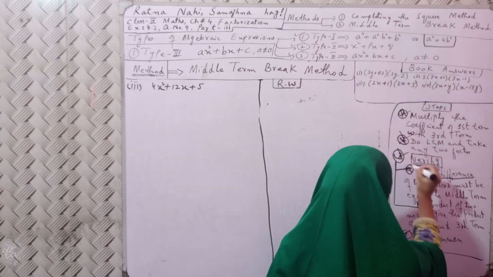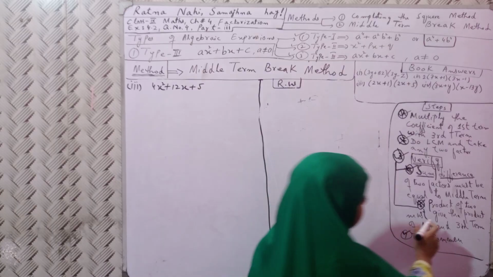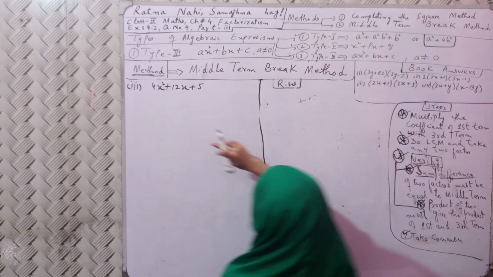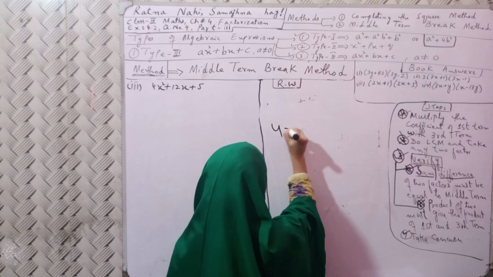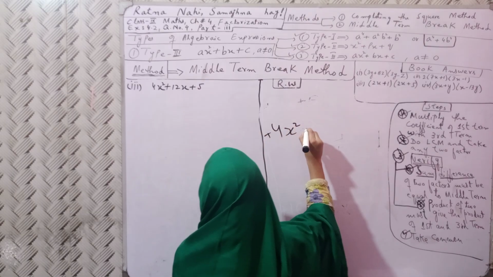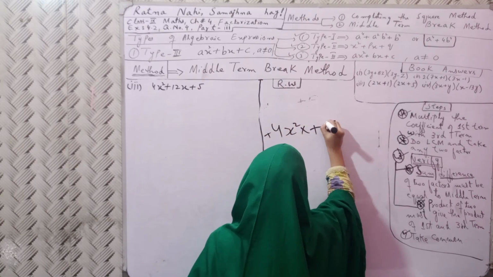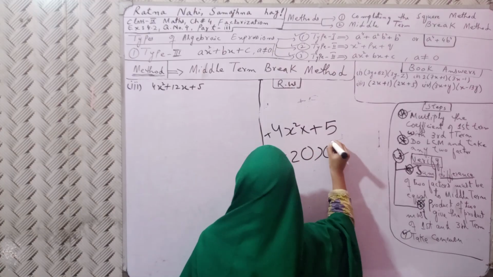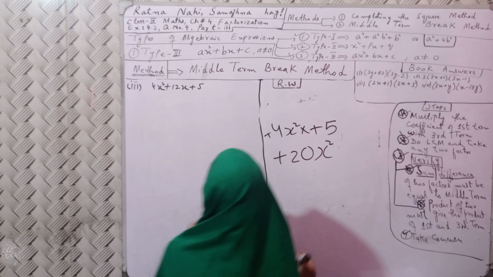Then this and then this. The product of the two must give the product of the first and third term: 4x square multiplied by plus 5 gives 20x square.